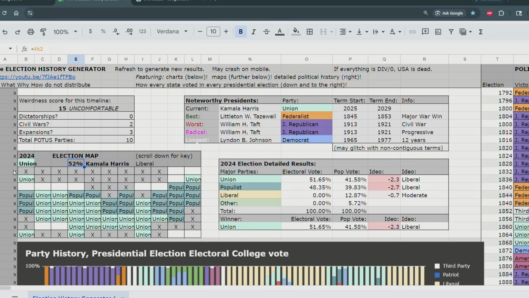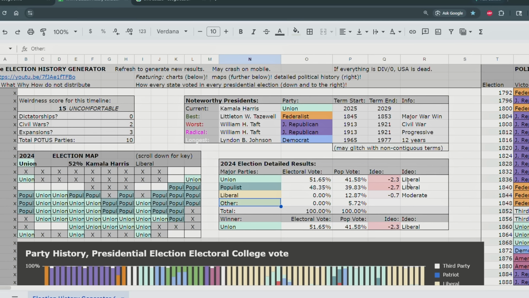Electoral College as the leader of the Union Party. Now that's very interesting because the Union Party, well, Kamala Harris is a liberal candidate, but it looks like she was going against a more liberal party, the Populist Party. So in this timeline, people are much more left-wing.